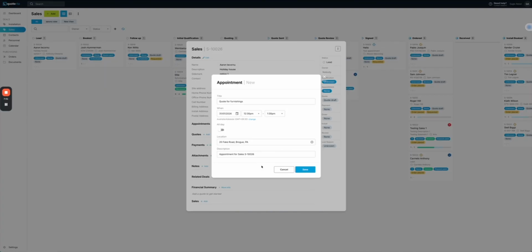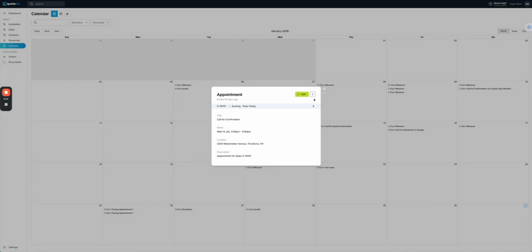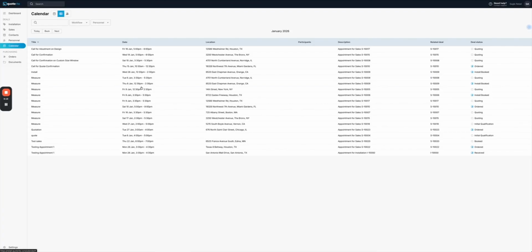So option 1 is just a pure calendar invite. Option 2 is we can just send invites in terms of the calendar and automatically integrate it through the calendar. The other way is that we can synchronize calendars both ways. So what that means is if your reps have their own personal calendars, we actually soak in all of their personal appointments, but for privacy wise, the calendar will only read busy or free. So when we look at our calendar here, we're going to see a list of appointments. We can hover over and see those. We can select them, edit the appointments if we like.